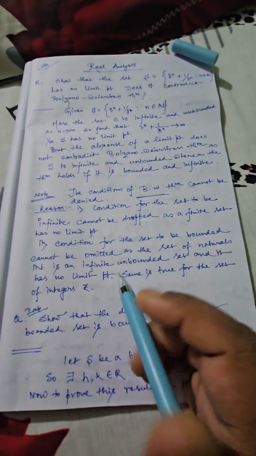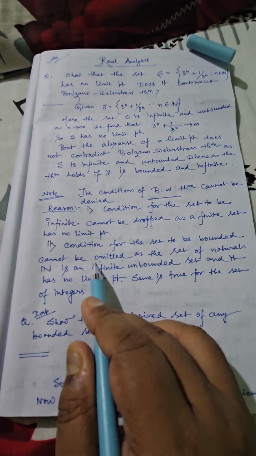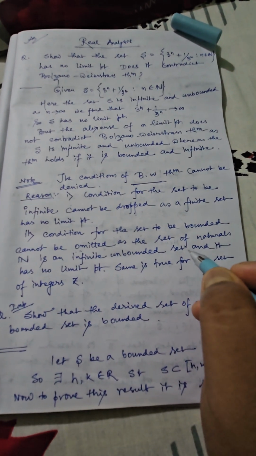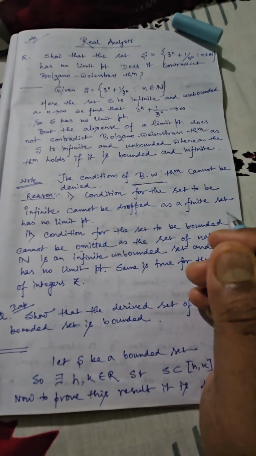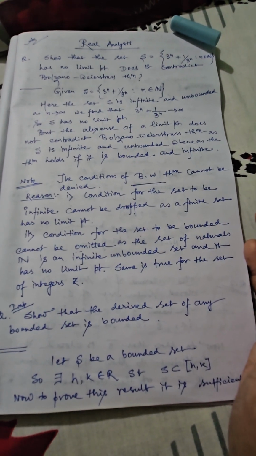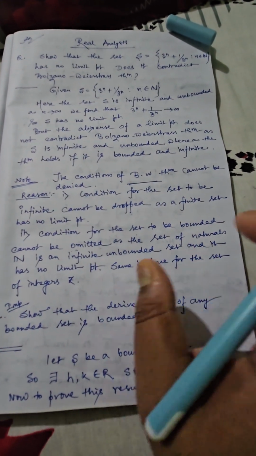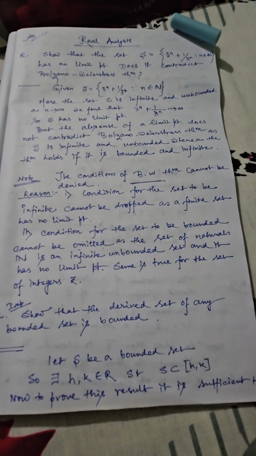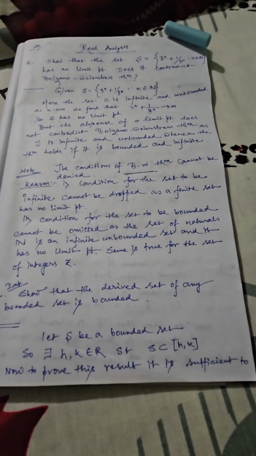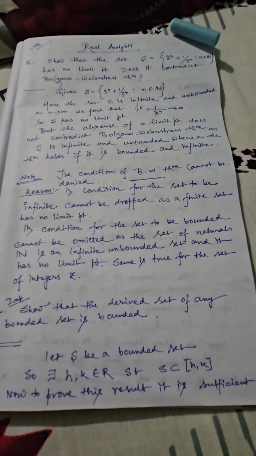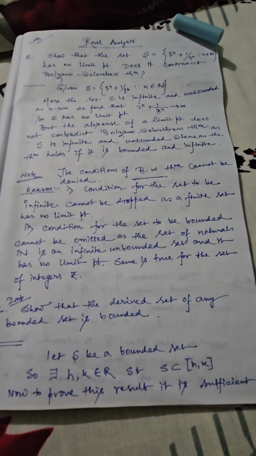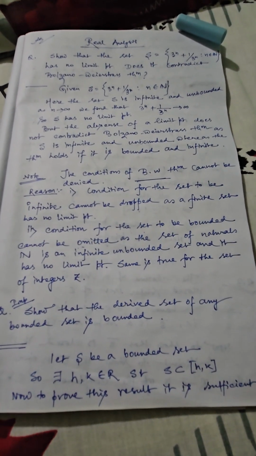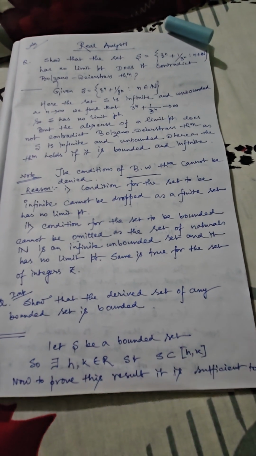Similarly, the second condition, that the set should be bounded, is also essential for the criteria of Bolzano-Weierstrass theorem, because if you consider an infinite unbounded set, for instance the set of natural numbers or the set of integers, you cannot have any limit point. If you write the elements of natural numbers 1, 2, 3 and so on, then you can consider the general structure of that set as n. Because n tends to infinity, it will be unbounded, and hence you cannot get a limit point. Consequently you can say both conditions for Bolzano-Weierstrass theorem, that is infinite as well as boundedness, are very essential in order to justify this theorem.